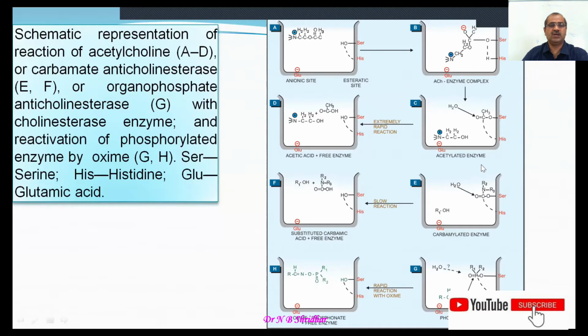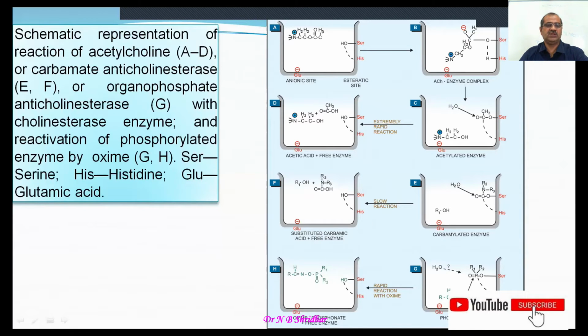The acetylated enzyme is rapidly reactivated, metabolizing acetylcholine into acetic acid, and the free enzyme is released. In the case of certain carbamate compounds, the carbamylated enzyme releases the substituted carbamic acid and the free enzyme.